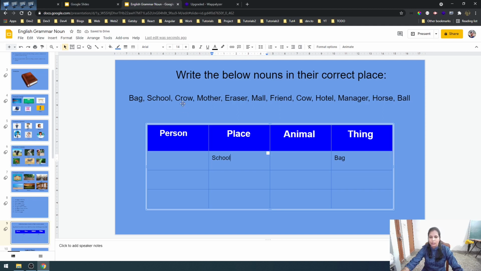Then we have got crow. Crow is an animal, isn't it? So we will write crow under animal. Then we have got mother. Mother is a person. So we will write mother under person. M-O-T-H-E-R, mother. Next is an eraser. What is an eraser? Can you tell me? Eraser is a thing, isn't it? So we will write eraser under thing.